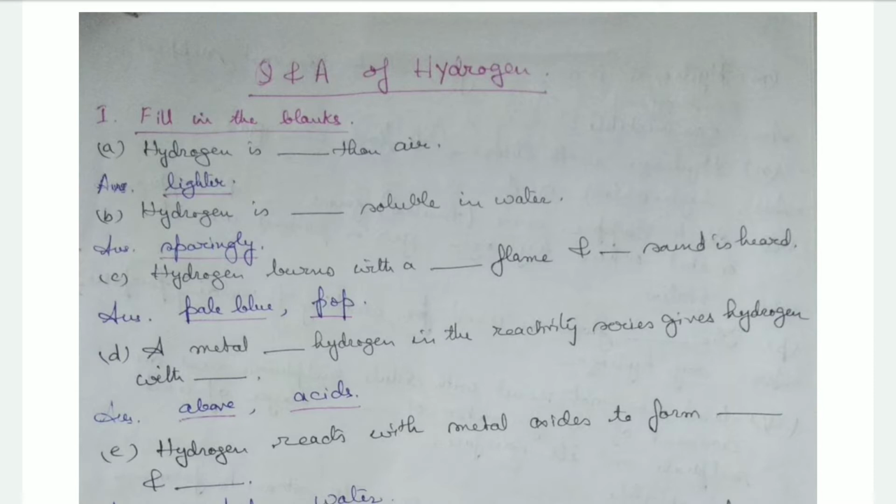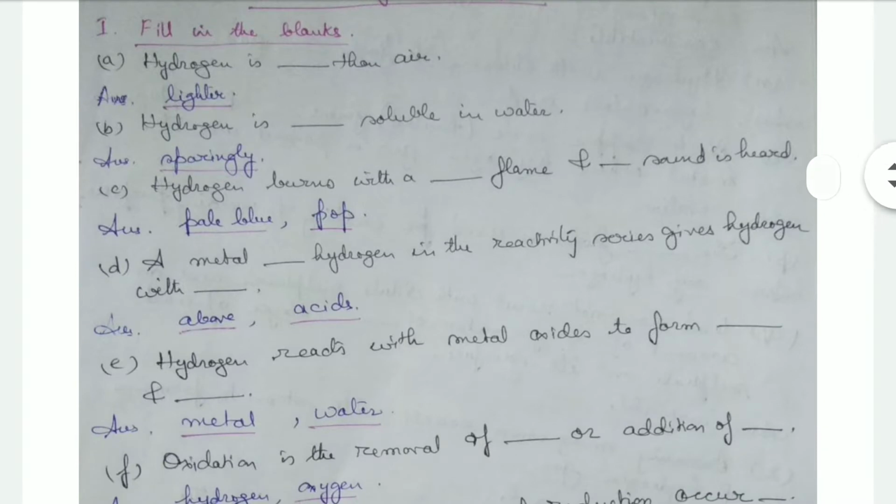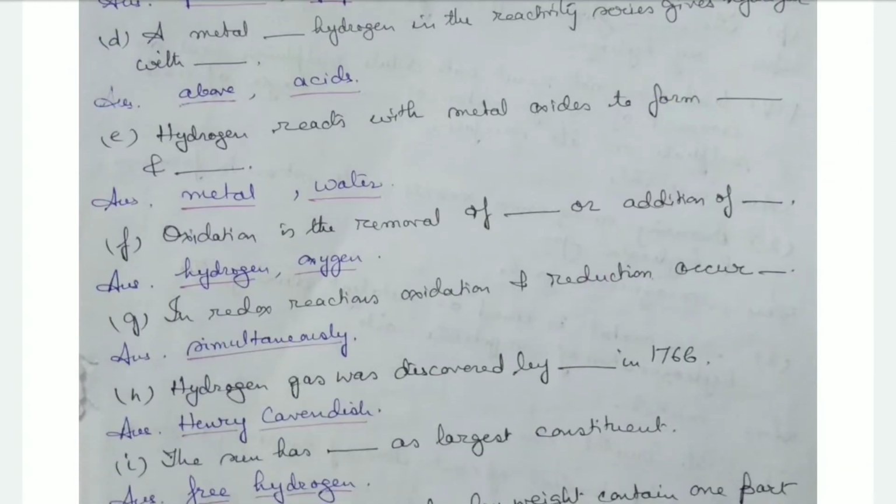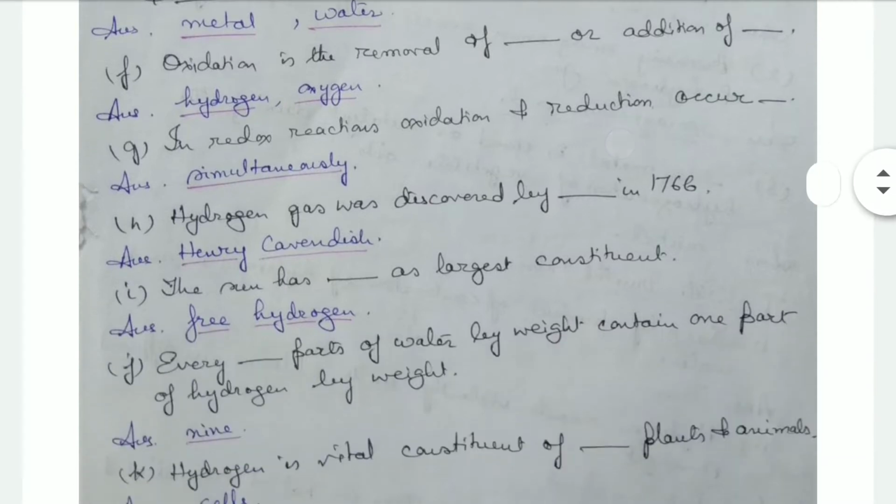So metals above hydrogen will react with acids to give out hydrogen. Then hydrogen reacts with metal oxides to form metal and water. That is, it reduces the metal. Then oxidation is the removal of hydrogen or addition of oxygen. In a redox reaction, oxidation and reduction occur simultaneously. That is, one compound is reduced, another compound is oxidized.